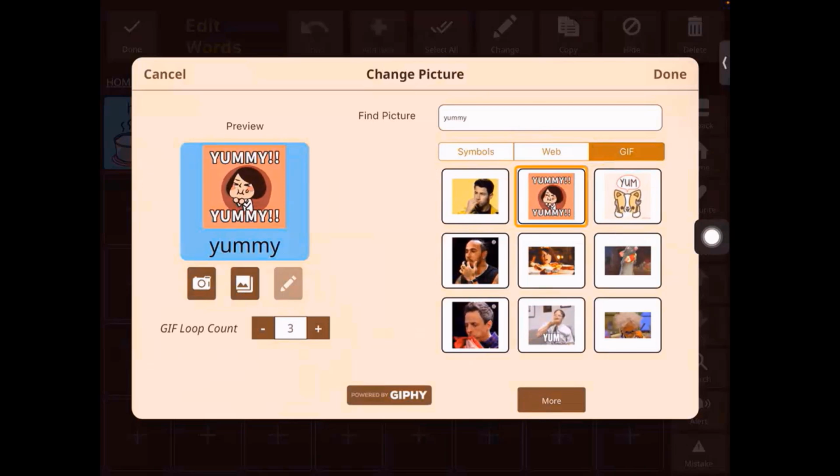Now, once we select the GIF that we like, the next flexible option for us is to decide how many times we want the GIF to loop. So GIFs, as you know, are like those repeated loops of this content. So you can decide whether you want it to go for 3 loops or 2 loops. I think for now, 2 is enough. I'm going to reduce that and then give save.